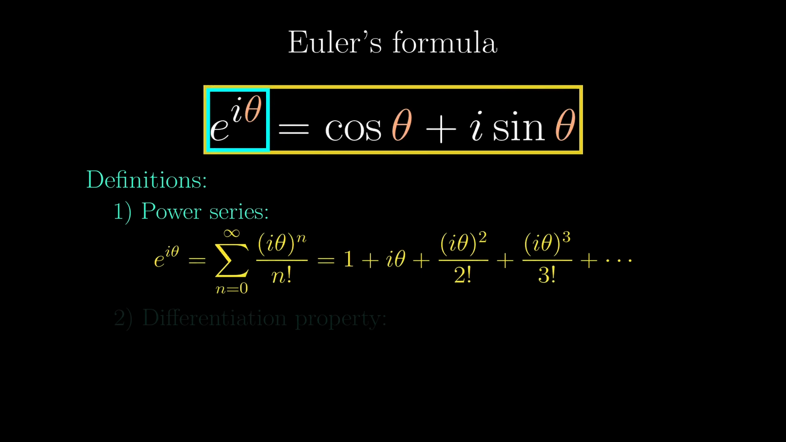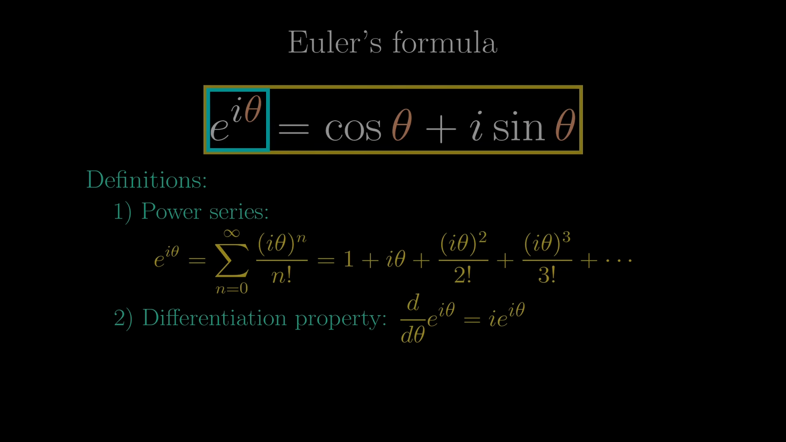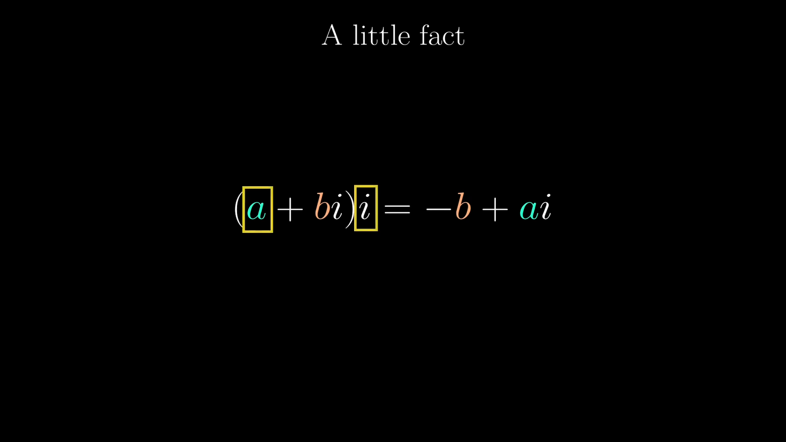So we turn to the second definition of the exponential, which uses its property related to differentiation. Namely, the derivative is simply i times itself, which is the basis of a nice visual proof. Before explaining this proof, we need a little fact, which is how we multiply a complex number by i. When a is multiplied by i, not too surprisingly, we get ai. And when bi is multiplied by i, we get negative b because i squared equals negative 1. This means that the point (a, b) is mapped to the point (negative b, a) by multiplication of i.